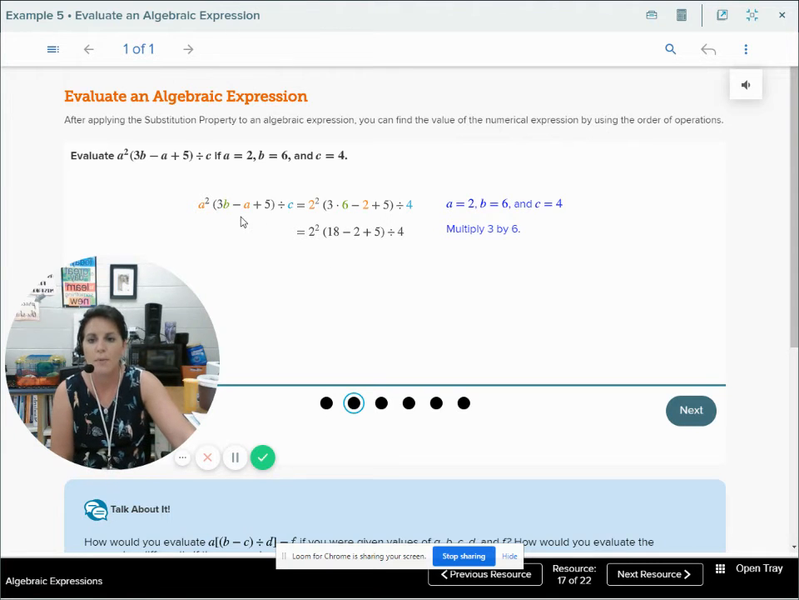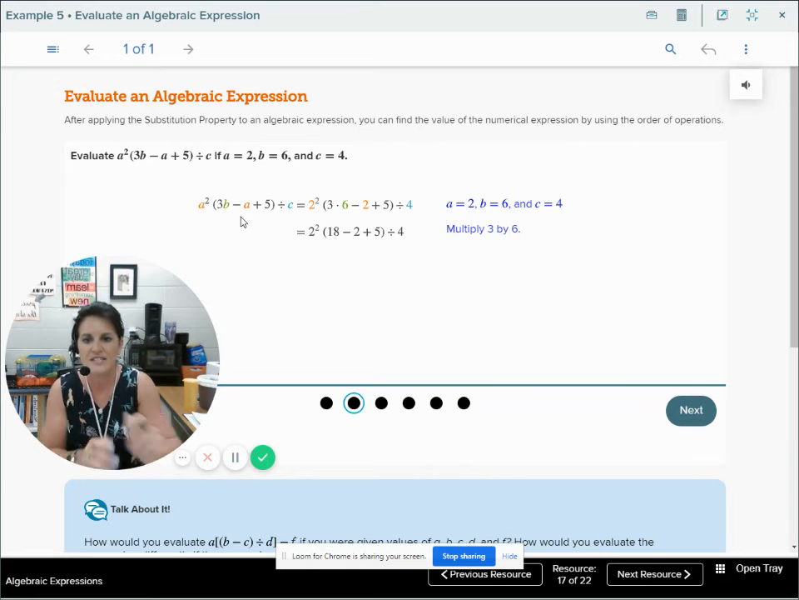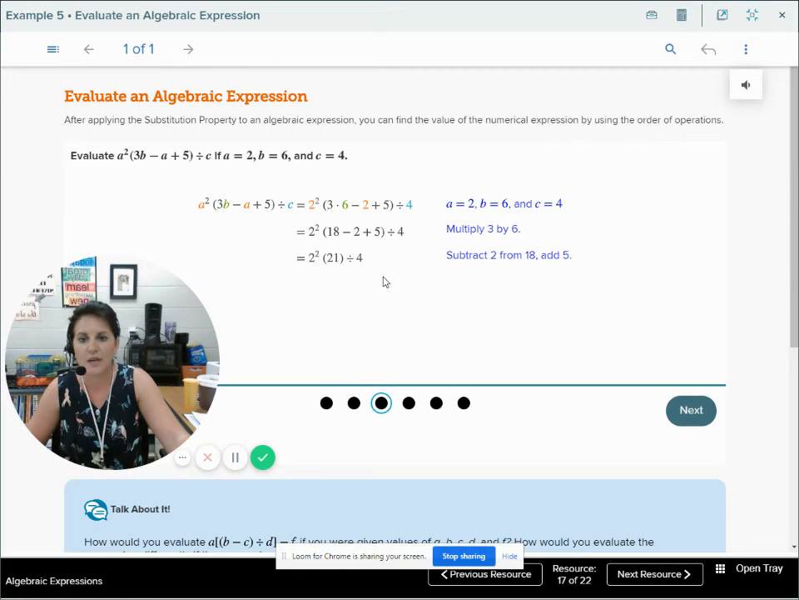So now order of operations tells us to go to parentheses. We've got to take care of parentheses first. Inside that parentheses, I've got to take care of the multiplication first. So 3 times 6 is 18. Still have to work inside that parentheses and solve. So next I'm going to do 18 minus 2, and I get, what is 18 take away 2? It is 16. Then I add 5. 16 plus 5 is 21. So we simplified the parentheses.